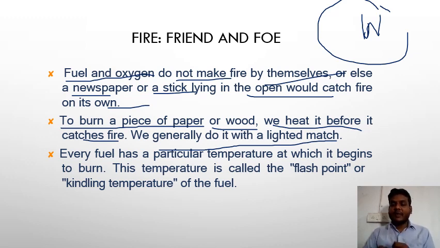Suppose we burn a matchstick and hold it for 1 or 2 seconds on the wood, but it does not catch fire. Why? Because we catch the paper, but paper catches fire rapidly. Why? Because the particular temperature is different in different fuels. Just like paper has a low temperature and catches fire, and wood needs a high temperature. This temperature is called the flash point and kindling temperature of a fuel.